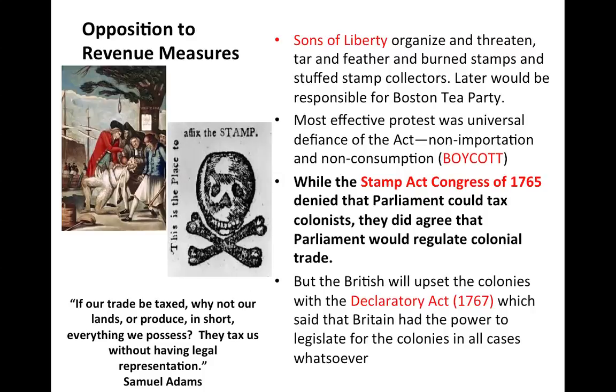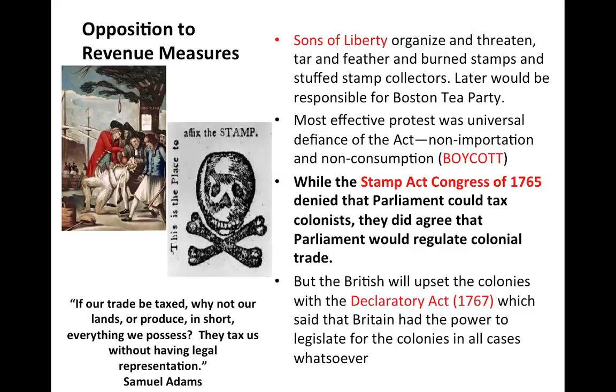The Sons of Liberty are going to be a secret group. You have 2 blanks on your notes. 2 of the most important members of the Sons of Liberty, Samuel Adams and Paul Revere. They are going to organize, threaten, tar, feather, burn stamps, and stuff stamp collectors. Later they would be responsible for the Boston Tea Party. You might want to highlight or circle that. That's going to be maybe a quiz question. Their most effective protest is definitely boycotting.